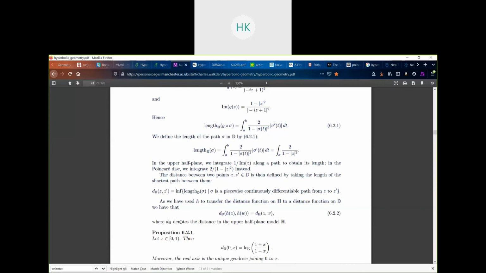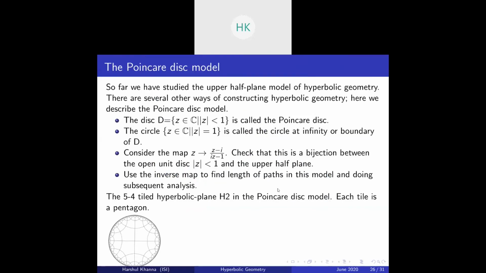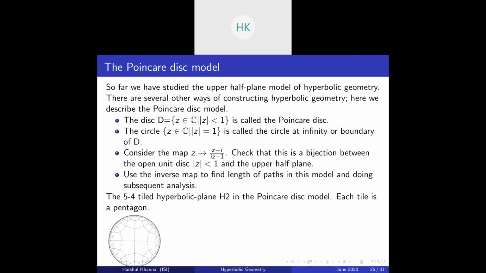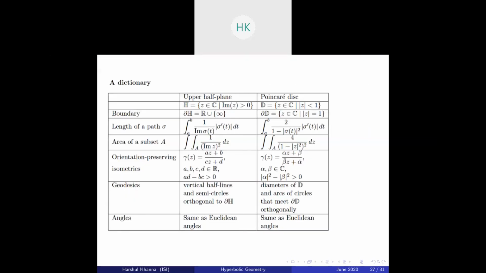So now returning to my slides, just wait a second. Share content. Okay, so this is basically an encyclopedia of things. You can consider the same metric and the length of the paths and start proving results the same way we did for the upper half plane. This is essentially a tabular form of results that differentiates these two models.